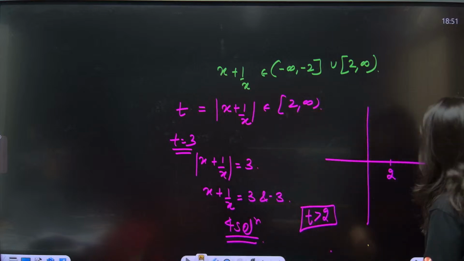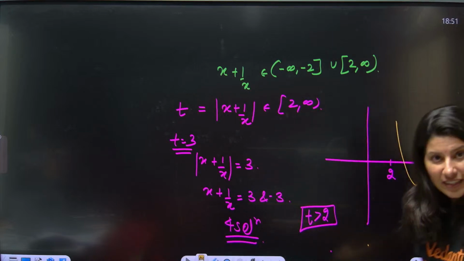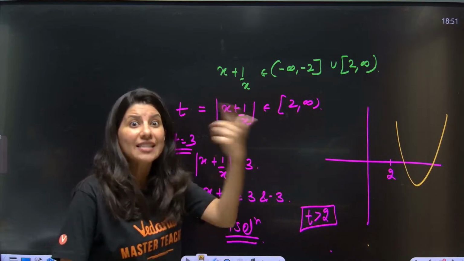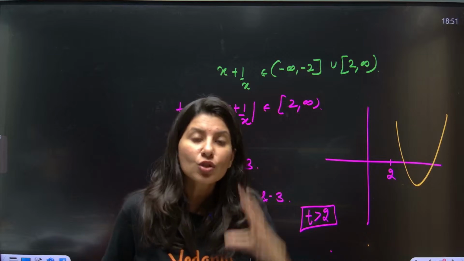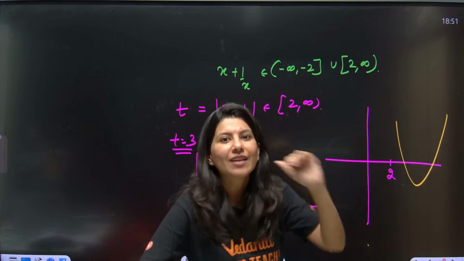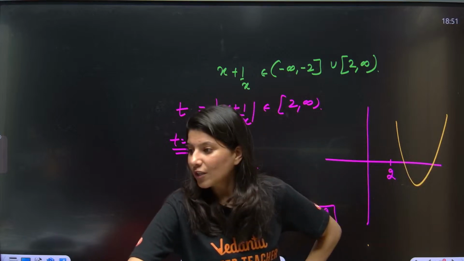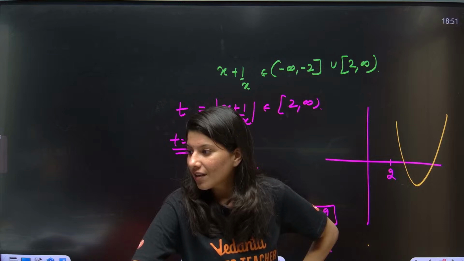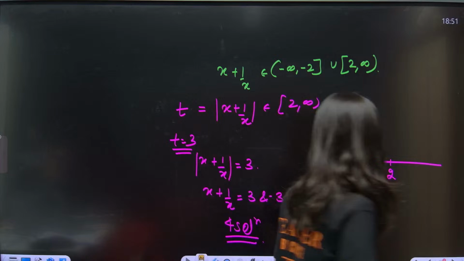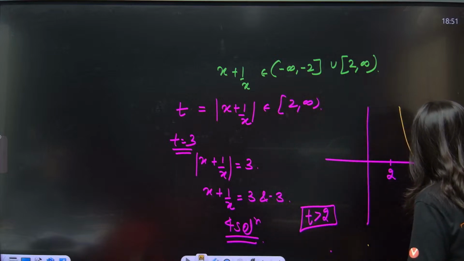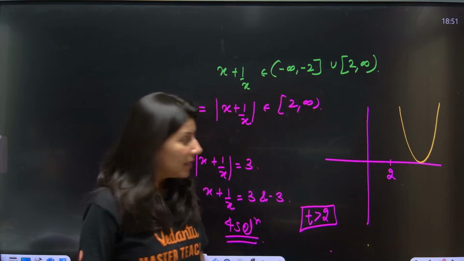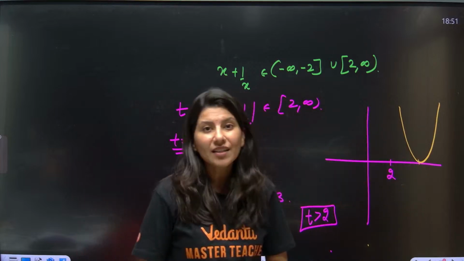Just understand, if you're going to get 2 values of t, suppose t is 3, t is 4. So t is 3 giving you 4 solutions. T is equals to 4 will give you again 4 solutions. So you will get 8 solutions. So both roots greater than 2 will give you 8 solutions. Are you understanding this point? But you don't want 8 solutions. That means you want single solution after 2. How can this be possible? So the quadratic equation will have equal roots. That will work.